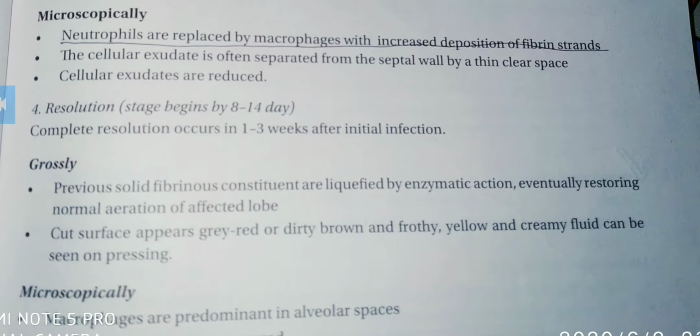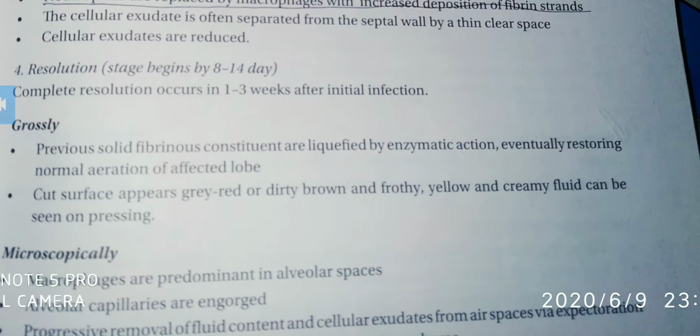Resolution begins after 8 to 14 days. This is the fourth and the last stage. Here complete resolution occurs in 1 to 3 weeks after initial infection. Grossly the changes are: previous solid fibrinous constituents are liquefied by enzymatic action, eventually restoring normal aeration of the affected lobe. Cut surface appears grey, red or dirty brown and frothy. Yellow and creamy fluid can be seen on pressing. So the complete resolution occurs in 1 to 3 weeks. This is the last stage of the initial infection.